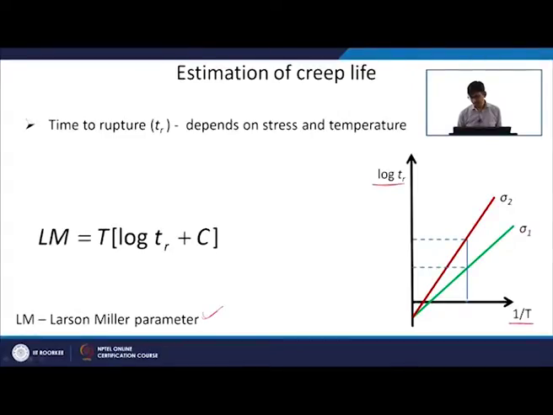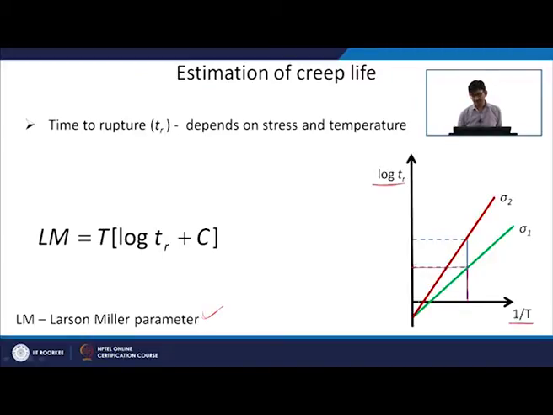So, for example, if I am using this particular material at a temperature where the stress is going to be sigma 1, then this will be the time to rupture.